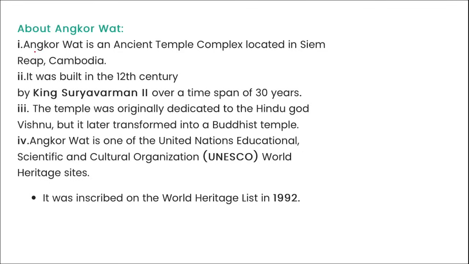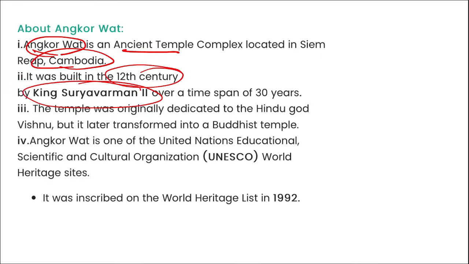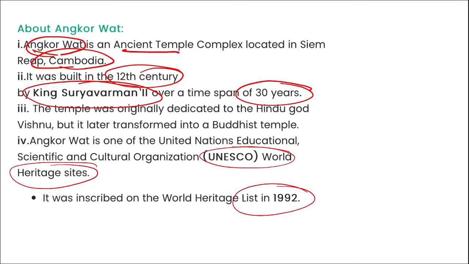Moving on, here you can see Angkor Wat. This is an ancient temple in Cambodia, 12th century, built by King Surya Varman II over a period of 30 years, and it is a UNESCO World Heritage Site and it was listed in 1992.